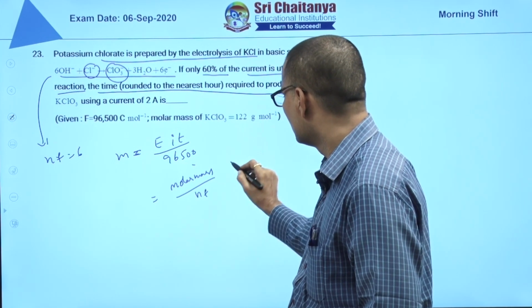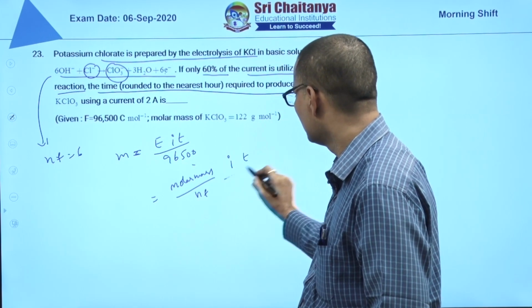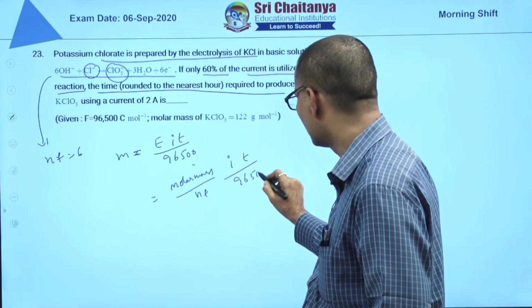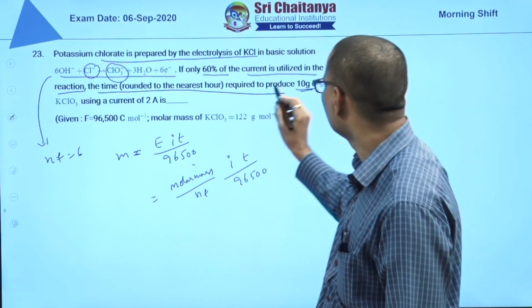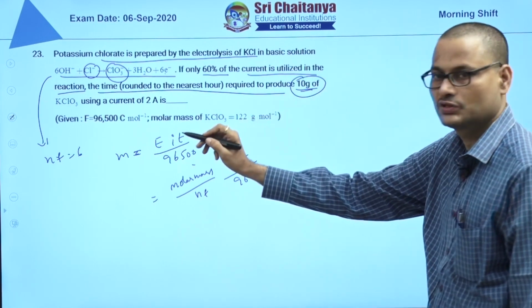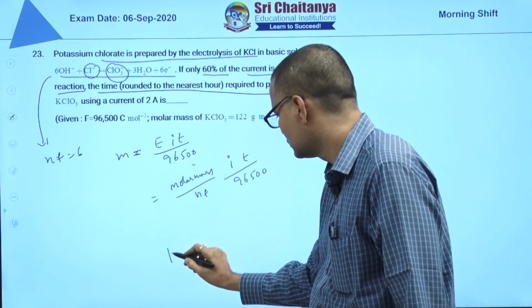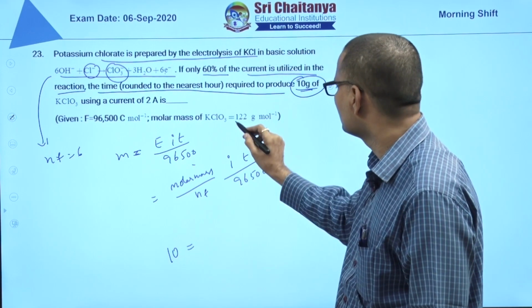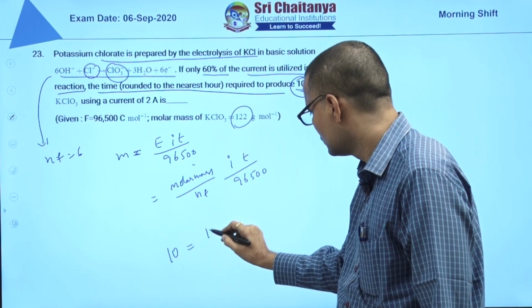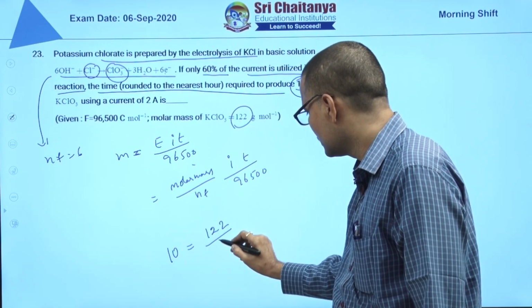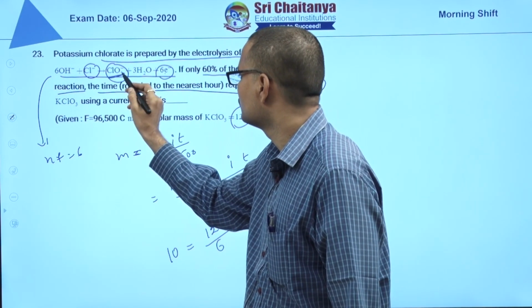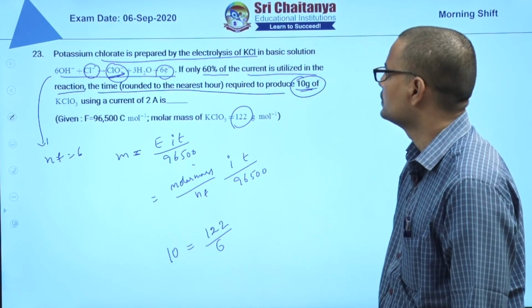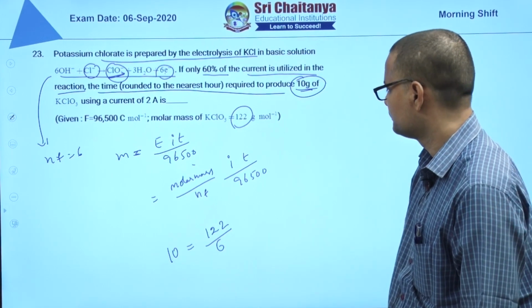So M is N factor into I into T by 96,500. How much M is given? 10 grams of KClO3 is deposited. Molar mass is 122. What is the N factor? 6 electrons per ClO3 minus, so the N factor is 6.